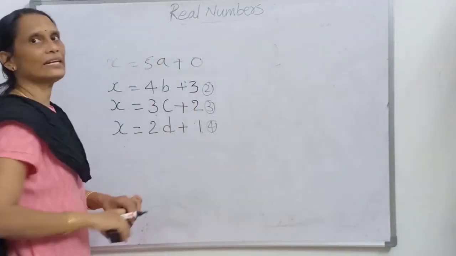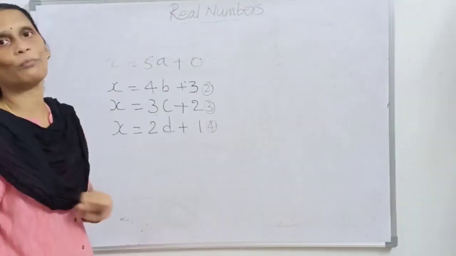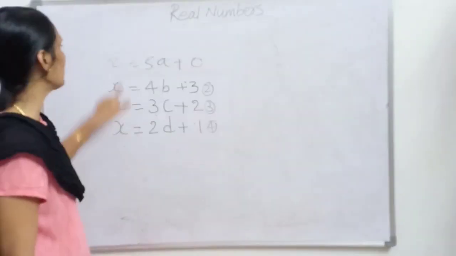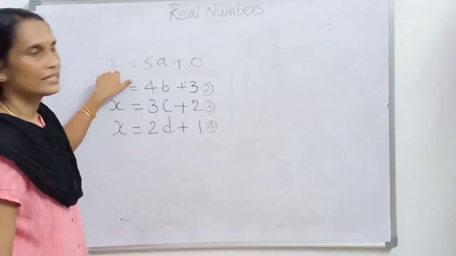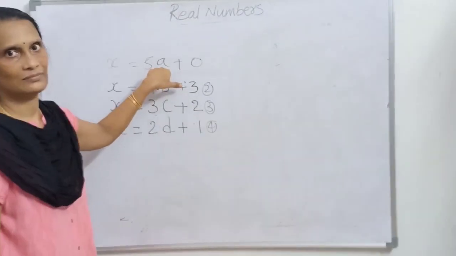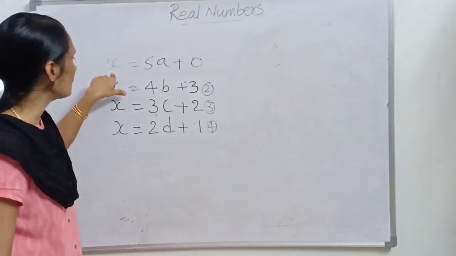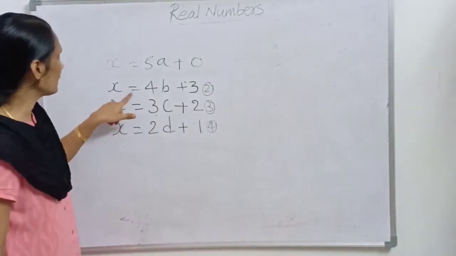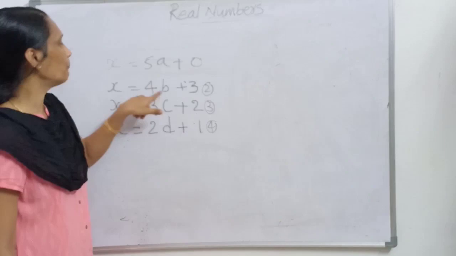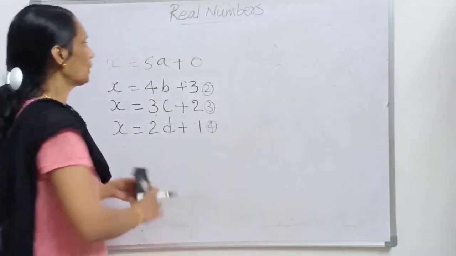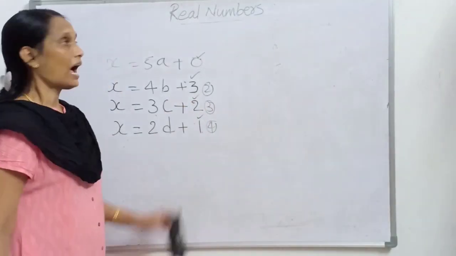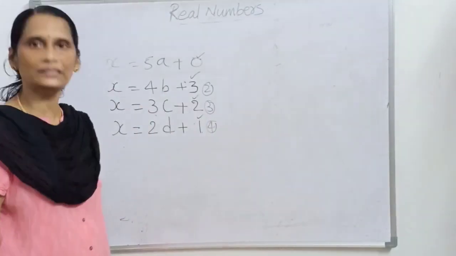We can write an integer in this format. Any integer can be written in this format. See, x is an integer, a is another integer. Then we wrote it as x is equal to 5a plus 0. See here, x we can write it as 4b plus 3. So, this 0, 3, 2 and 1 are supposed to be the remainders.